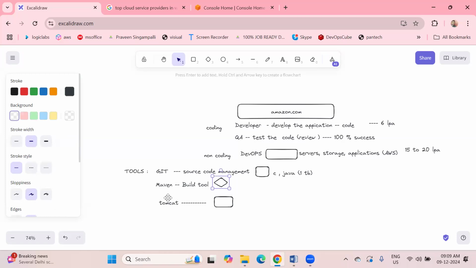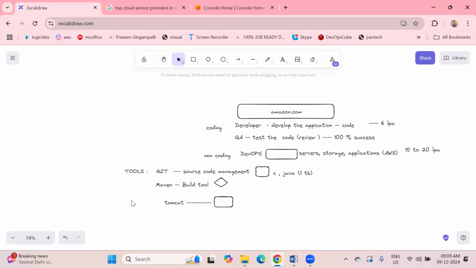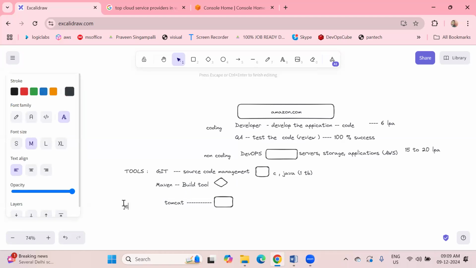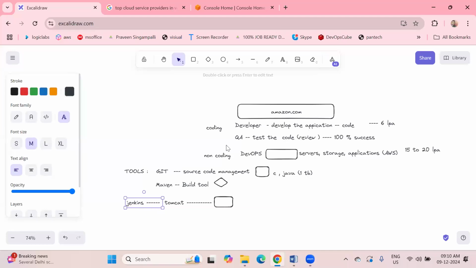Final output. How are we doing it? We are deploying this into Tomcat, right? With the help of Jenkins. With the help of Jenkins, we are doing these three steps: Git, Maven, Tomcat. Finally, we will get a final output, that is a website called Amazon.com. We will get this kind of website.